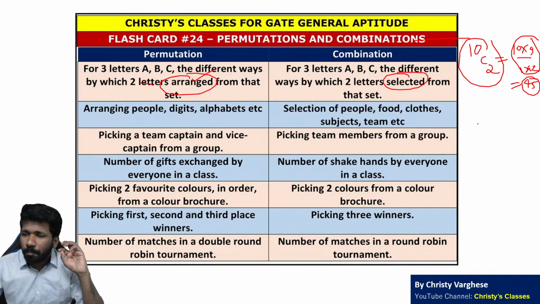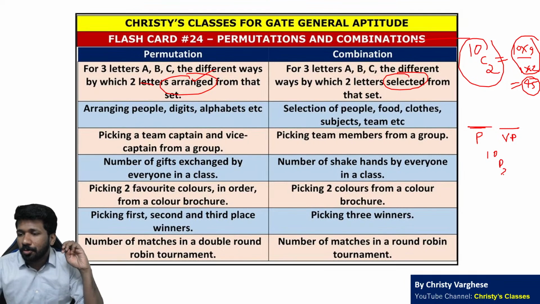But if the question is asking how many ways 2 people can be selected from 10 people and the first person is the president of that committee and second person is the vice president of the committee, that is done in 10P2 ways.